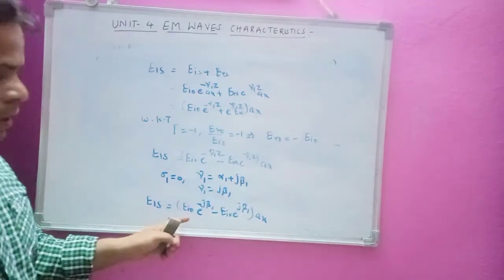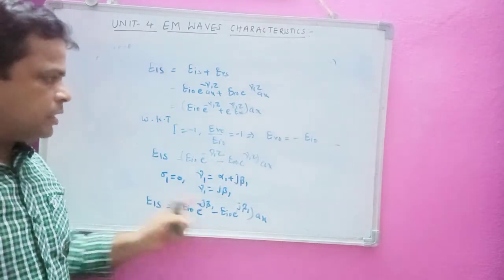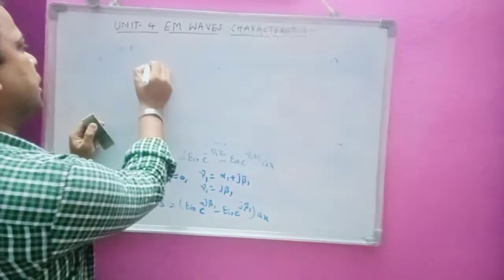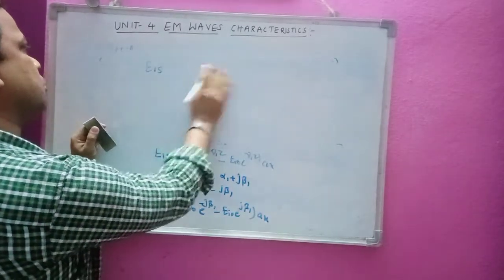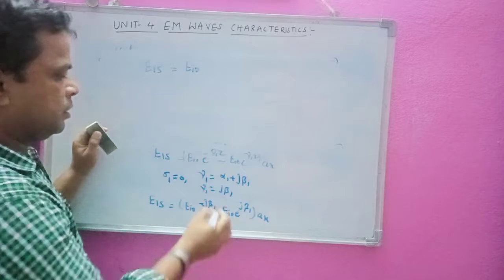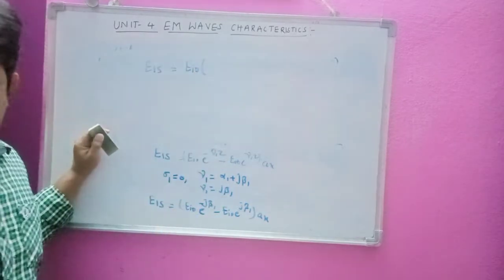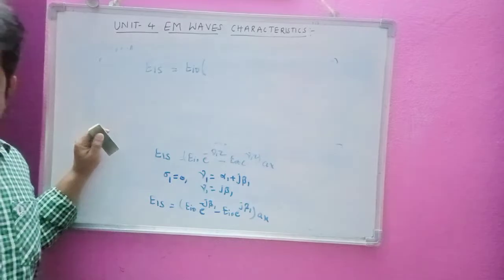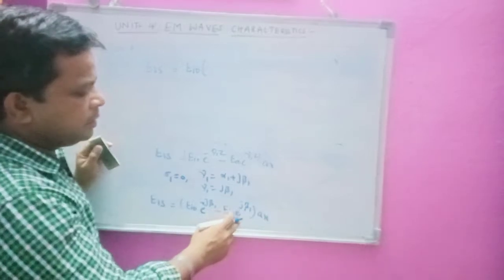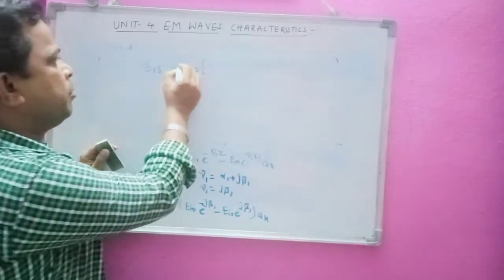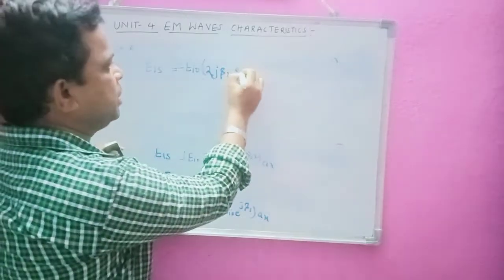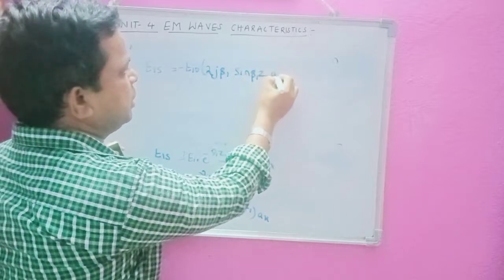Taking EI naught as common, I get e power minus j beta 1 z minus e power plus j beta 1 z, which gives cos theta minus j sin theta minus cos theta plus j sin theta, so the value is minus 2j EI naught sin beta 1 z into ax.